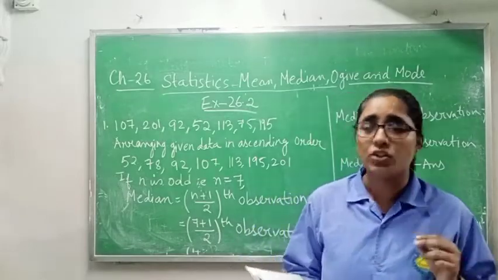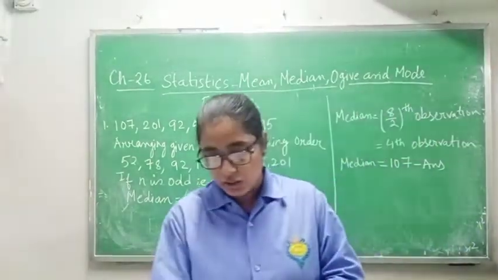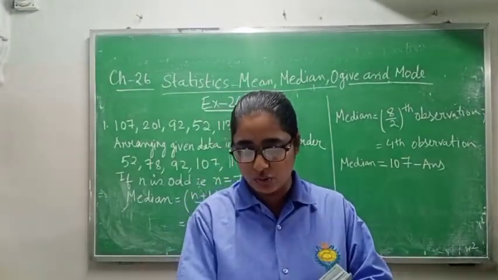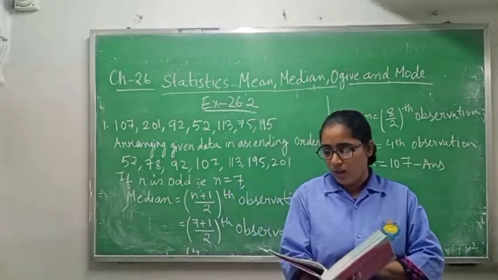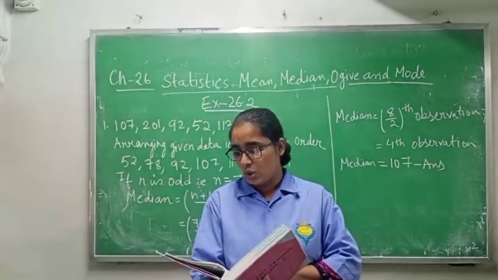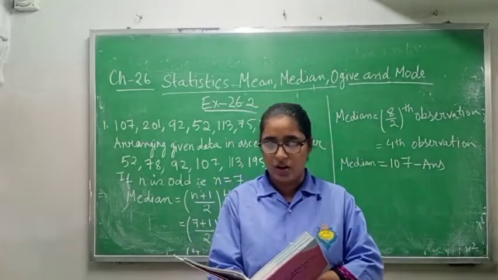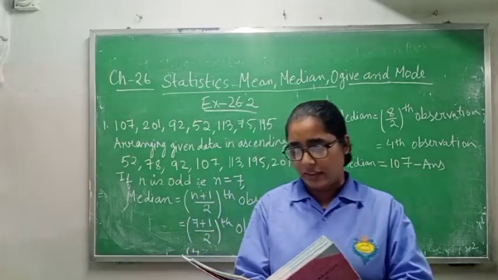Please open your exercise 26.2, question number 1. Question number 1 is: per day selling prices in rupees of Madhu Uncle's shop for the last week were 107, 201, 92, 52, 113, 75, 195.